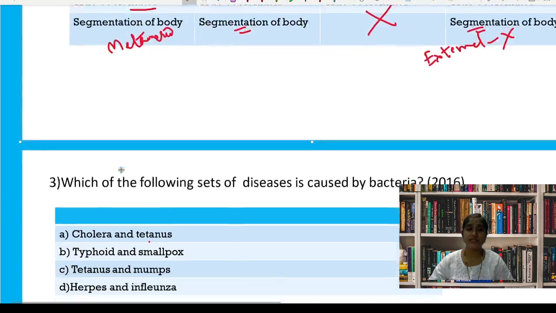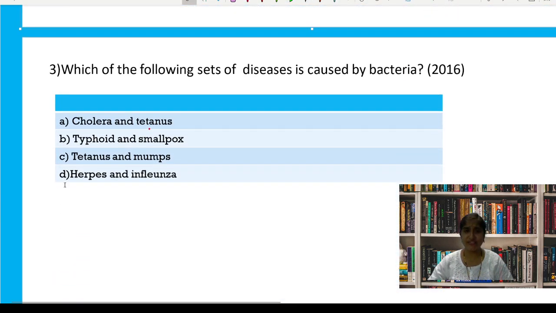The next question is, which of the following sets of diseases are caused by bacteria? Students, the health and disease topic is very important. Bacterial and viral diseases, you get a question every year in your NEET exam. The options: cholera and tetanus, typhoid and smallpox, tetanus and mumps, herpes and influenza.